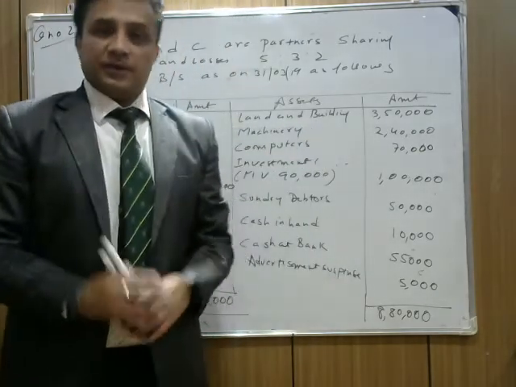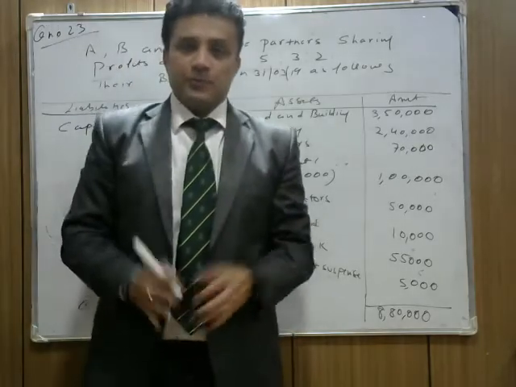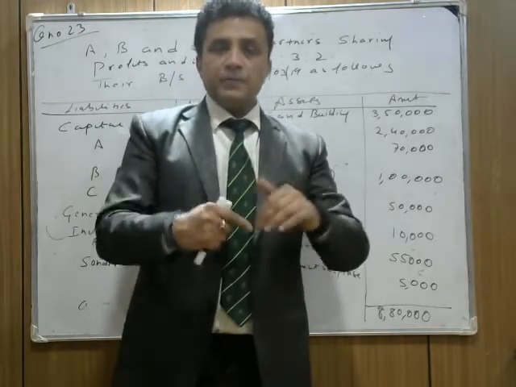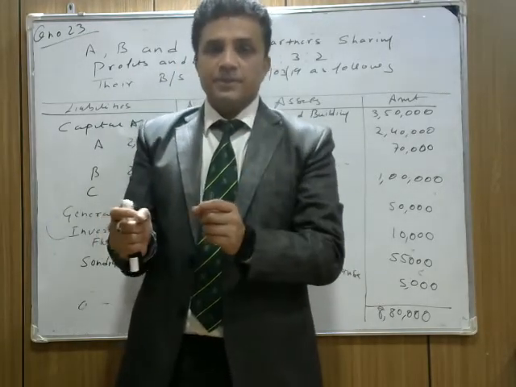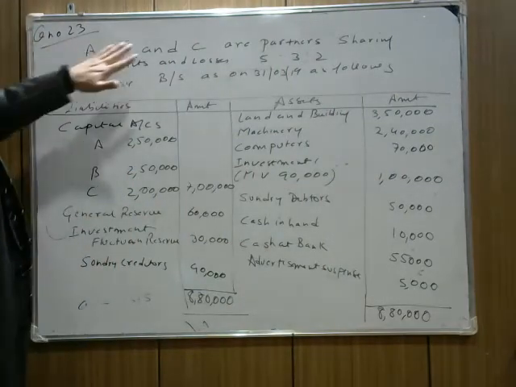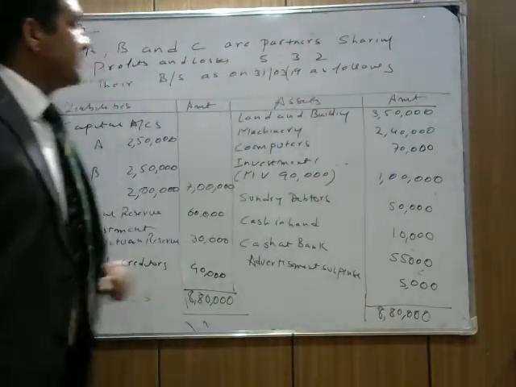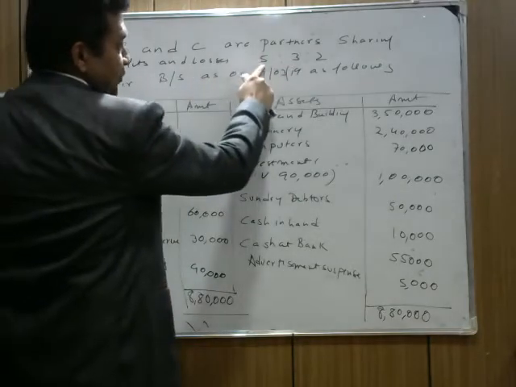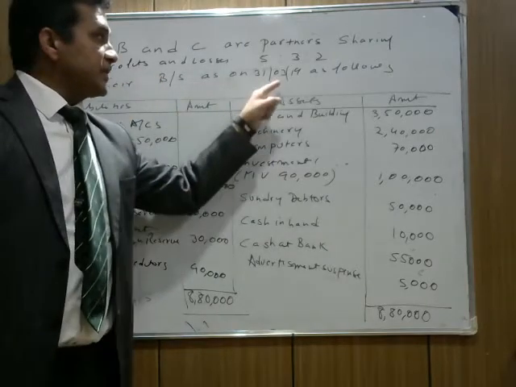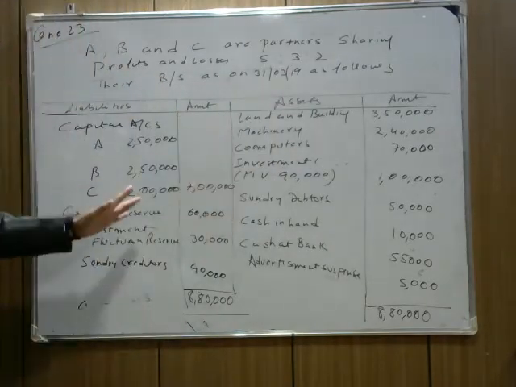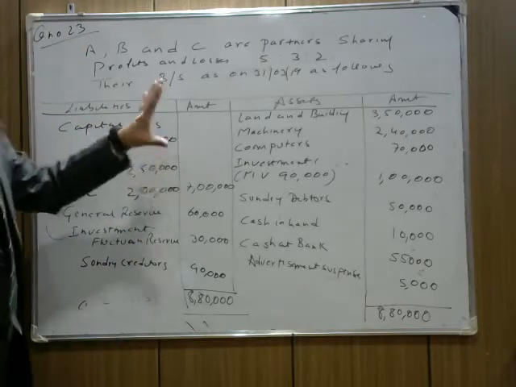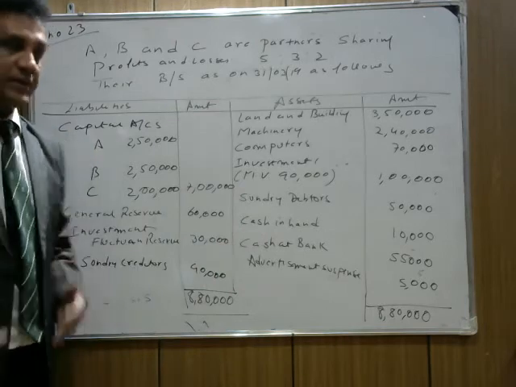Today, in the next portion of the changing profit sharing ratio, we are going to practice some questions which are important from the board's point of view, and I'll give you a brief idea of how to understand the question. Today we are taking the next question. A, B, and C are partners sharing profits and losses in the ratio of 5:3:2. Their balance sheet as on 31st March 2019 is as follows. Please note down the balance sheet. I know that you don't have the book right now, so I'll just give you the question. Note it down so that we can solve it clearly.